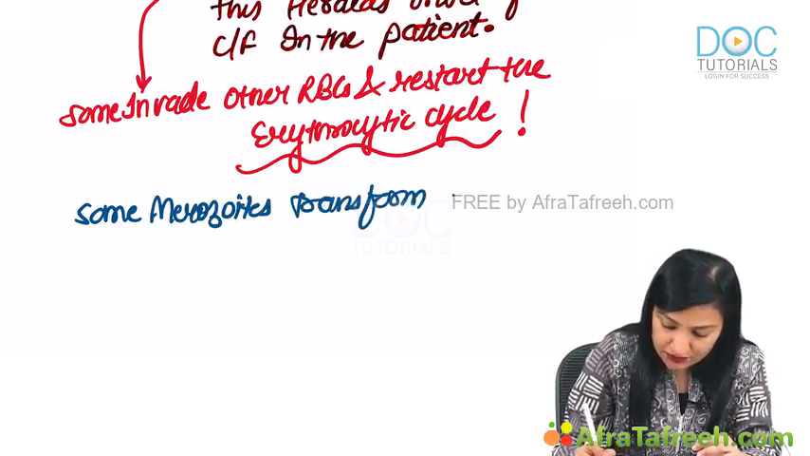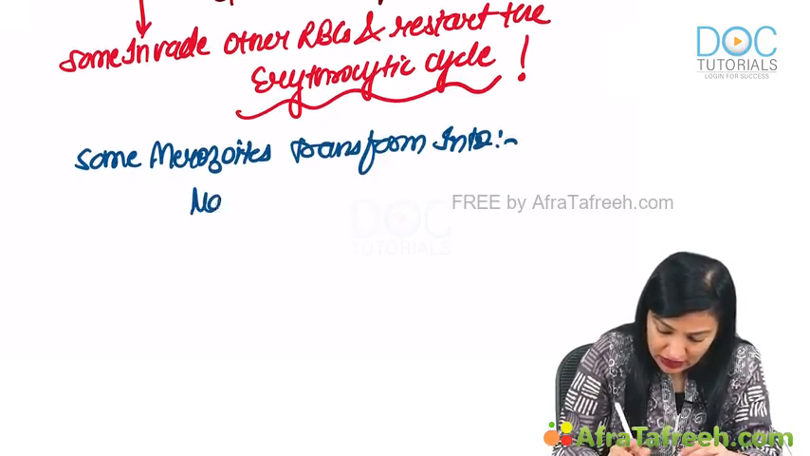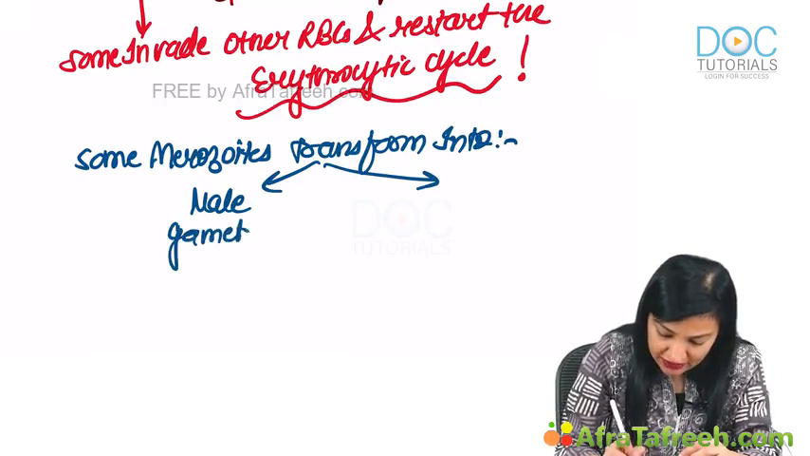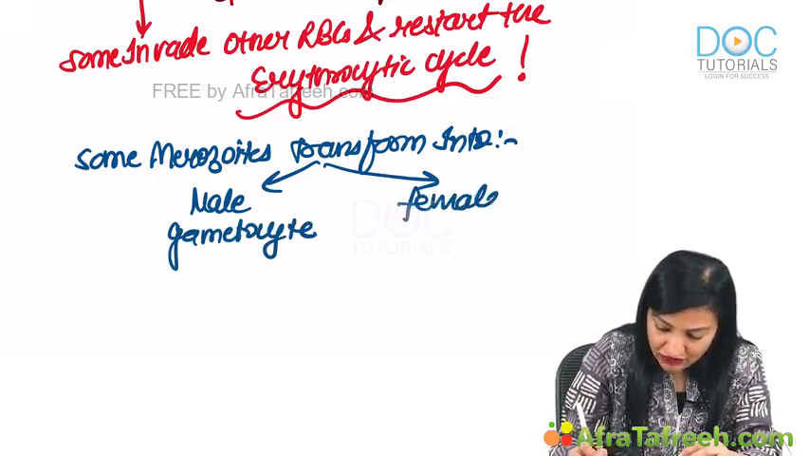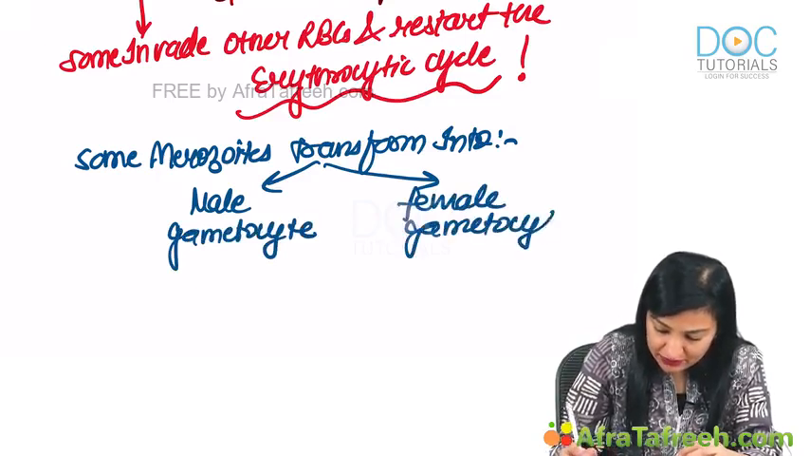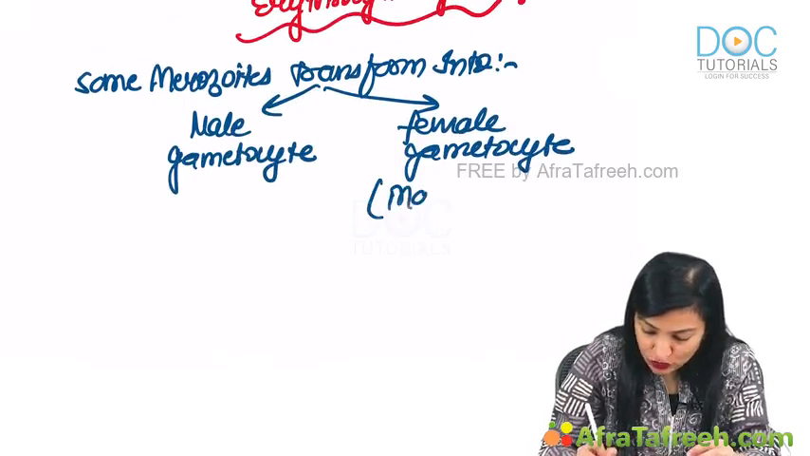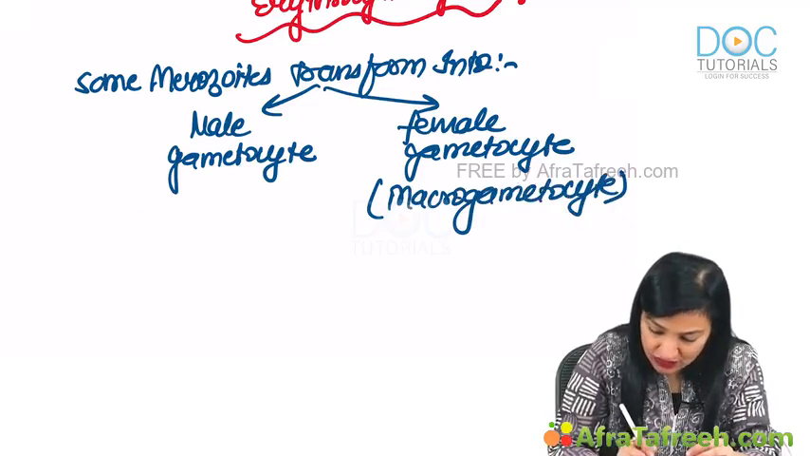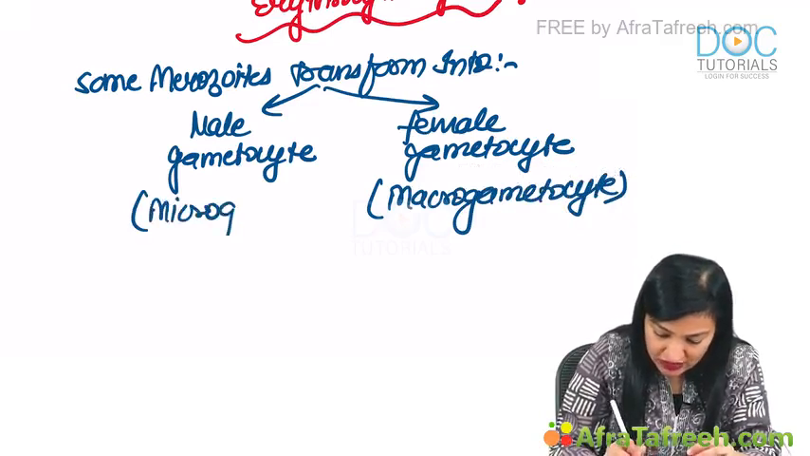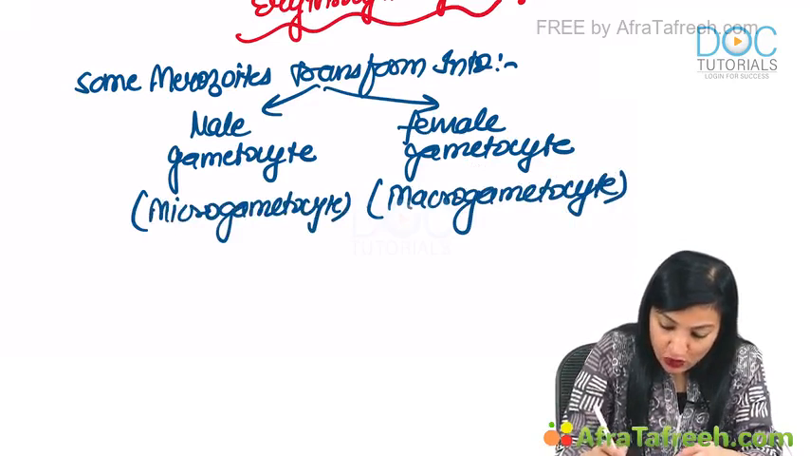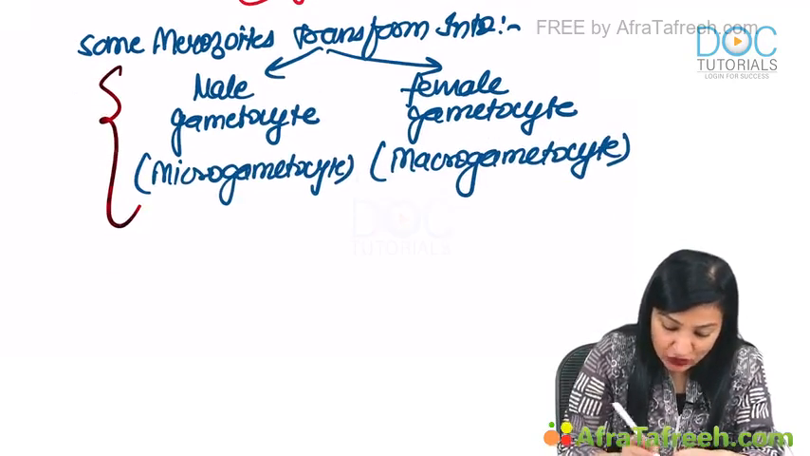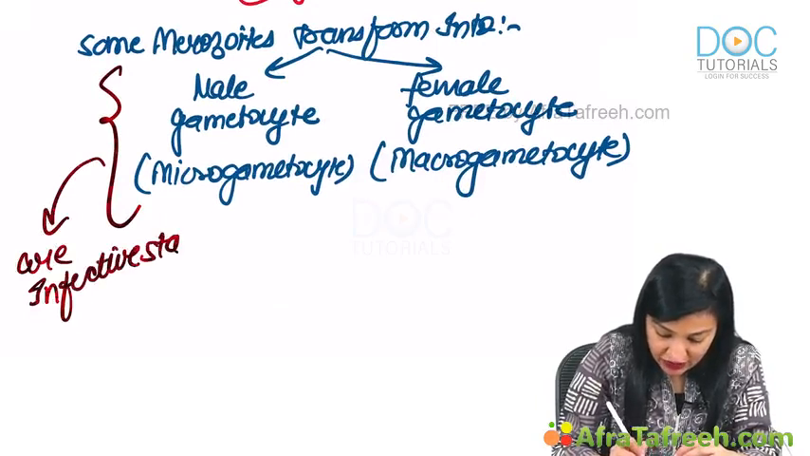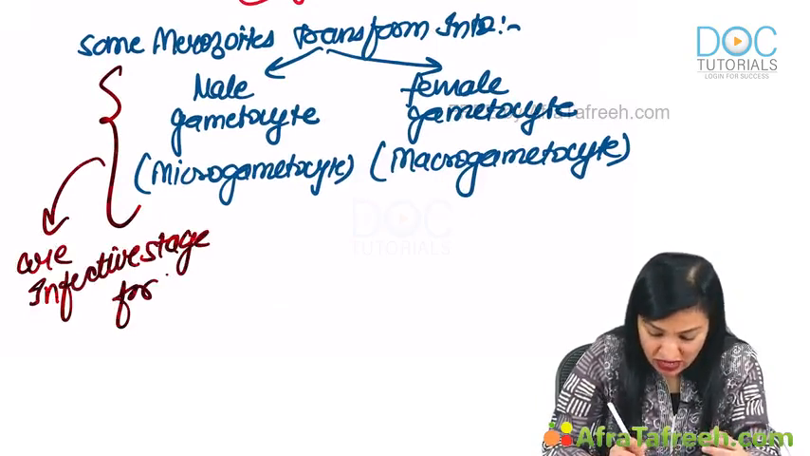The same sequence of events will follow, and some of the merozoites transform into male gametocyte and female gametocyte. Female gametocyte is known as macrogametocyte and male gametocyte is known as microgametocyte. Now guys, this is very important. These gametocytes are the infective stage, the infective forms for the mosquito.